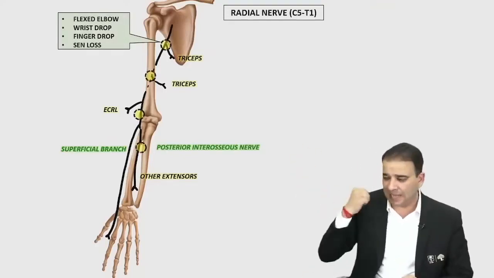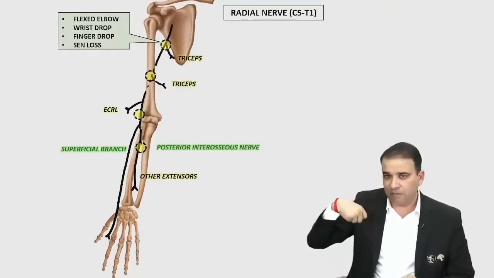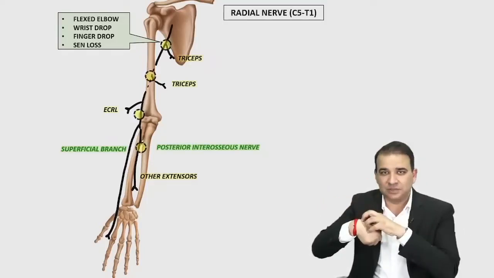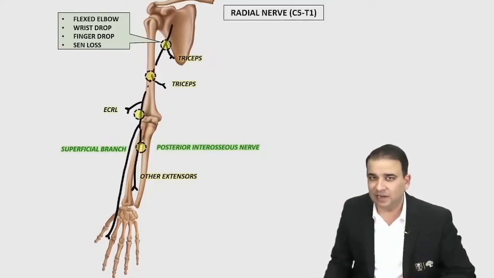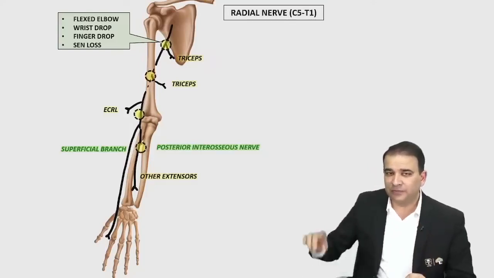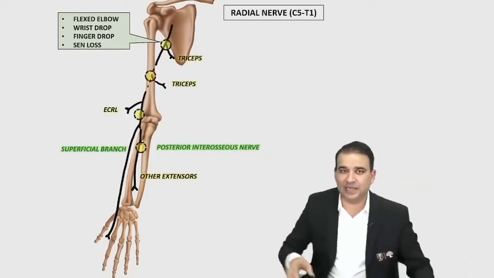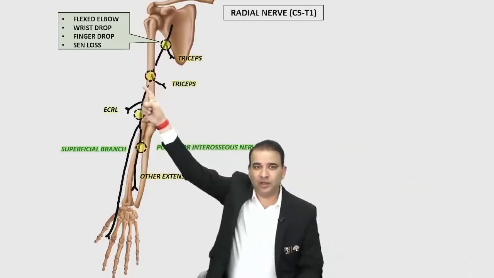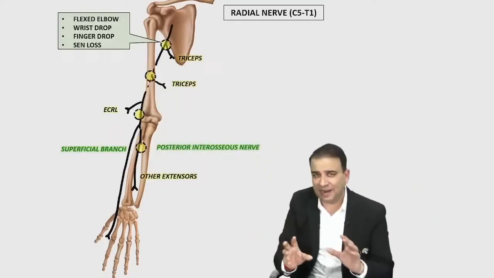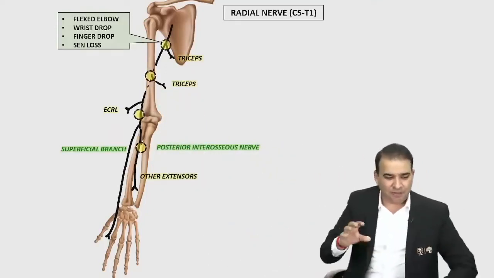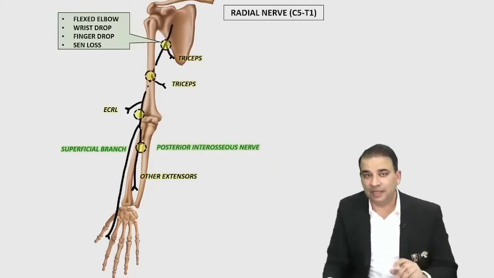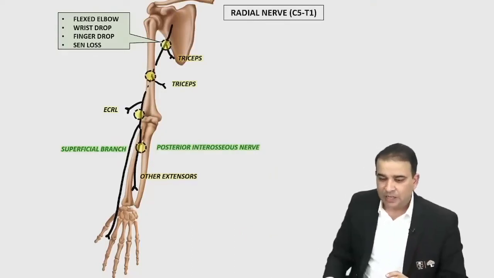There will be flexed elbow, there will be wrist drop, there will be finger drop, and there will be sensory loss. If the radial nerve is injured in the spiral groove, the difference between this and the first case would be, if the nerve is injured at this point here, some part of the tricep will be spared. And if some part of the tricep will be spared, then what will happen? Then we will not have the flexed elbow.